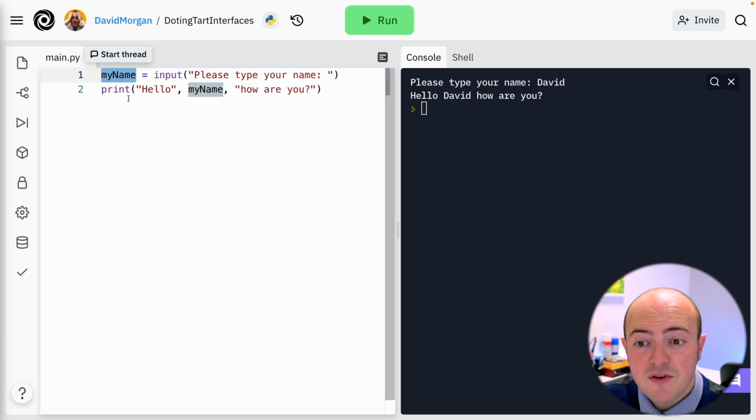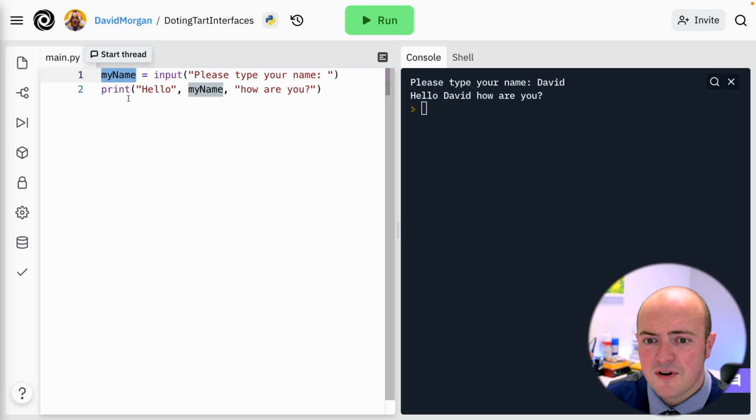But also, you've got to remember that we can't use a space in a variable name, which means you need to be careful about how you write down a variable name because it can get very long and very confusing if you're trying to be descriptive about them. So that's very simple input and output.